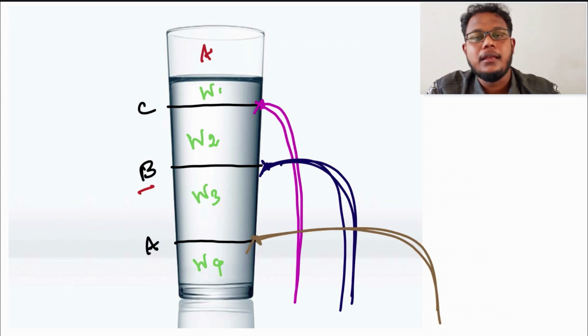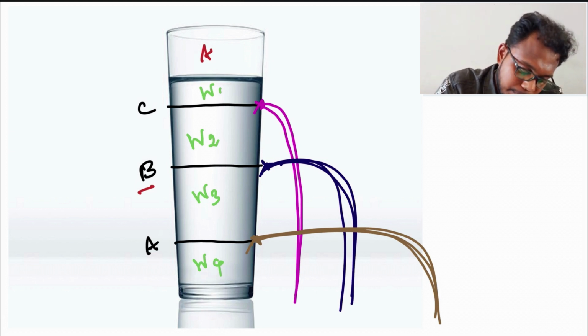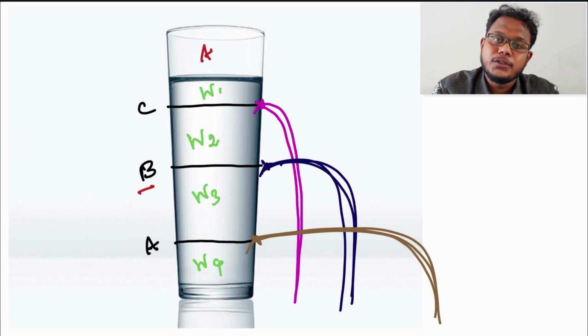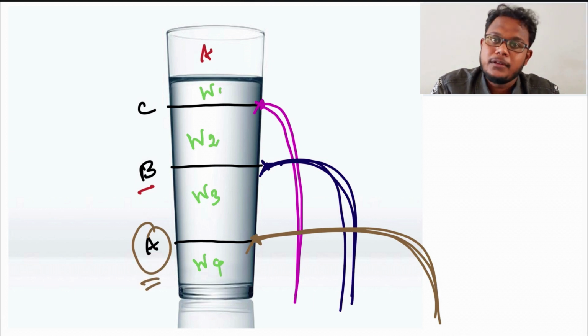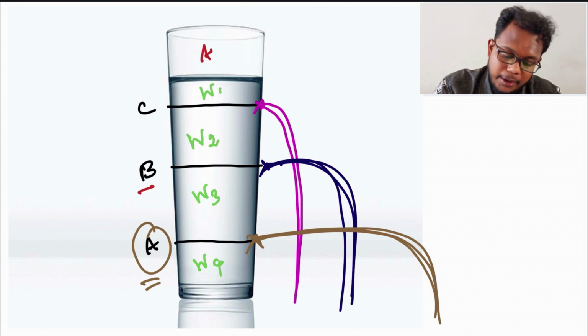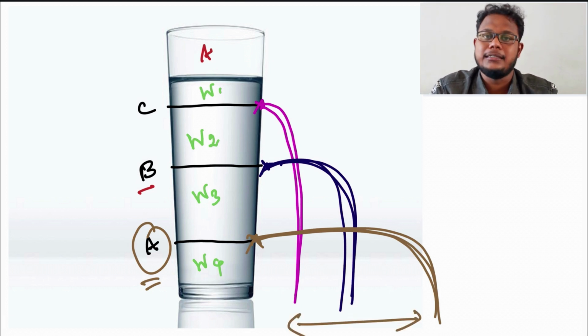So why is it happening? How is it happening? You know that more weight is borne by this point A, so the water exits from the hole we make at point A to a maximum extent. So this is how the pressure is exerted.